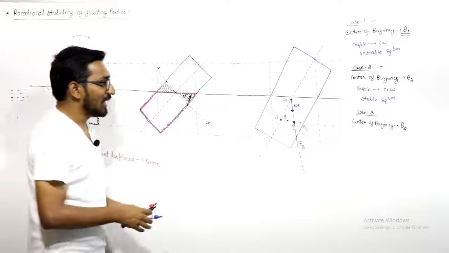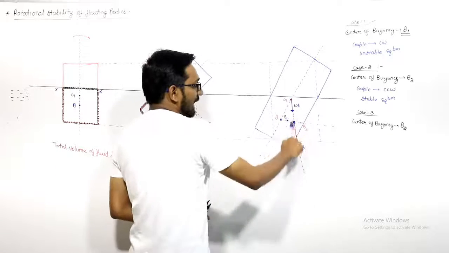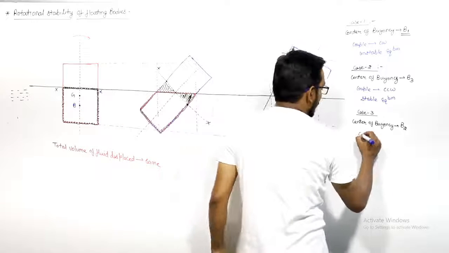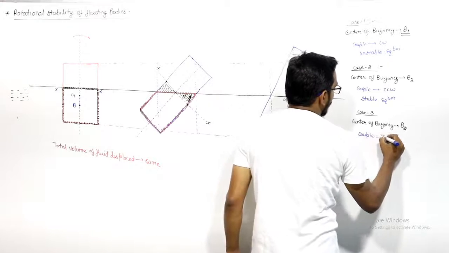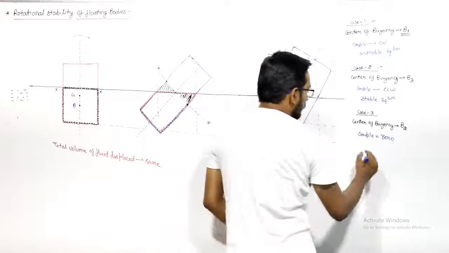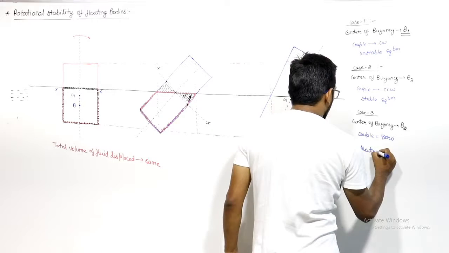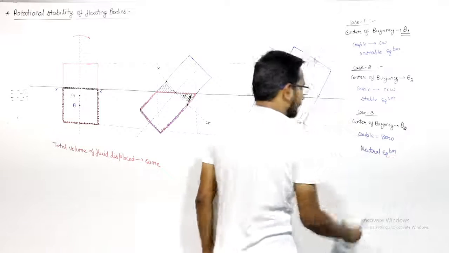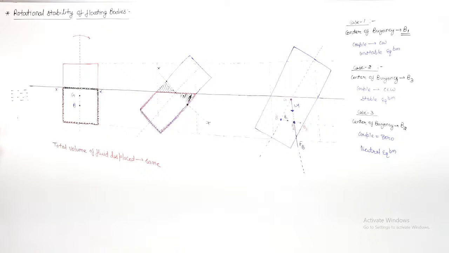So we can say that the line of action of the weight and the buoyancy force is the same. So the couple in this case is 0. And if the couple is 0, you can say this is a neutral equilibrium. This is a neutral equilibrium.